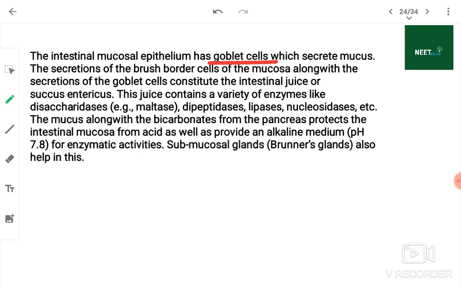The secretion of brush border cells of the mucosa along with the secretion of goblet cells constitute intestinal juice, or the succus entericus.